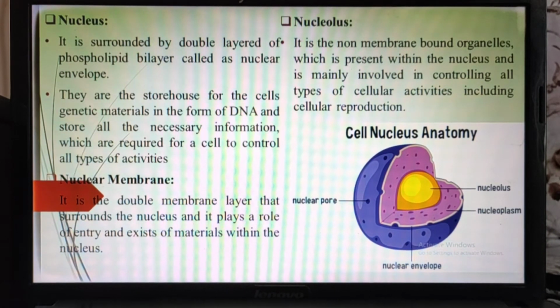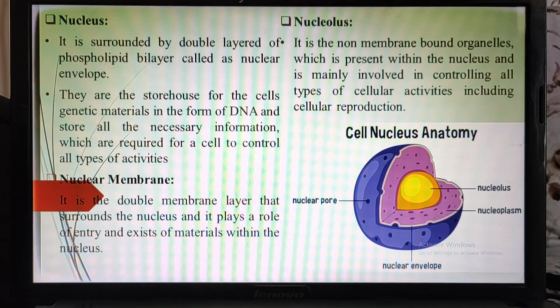Nuclear envelope means it has a double wall membrane. That means it has an outer covering, or it is a bilayer, and this bilayer is a phospholipid bilayer. That means phosphate and lipid together create a bilayer and it is called a nuclear envelope.